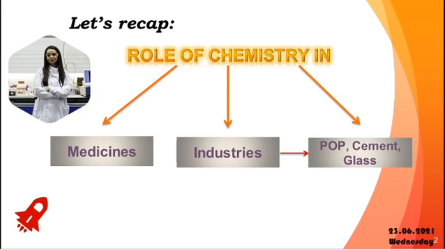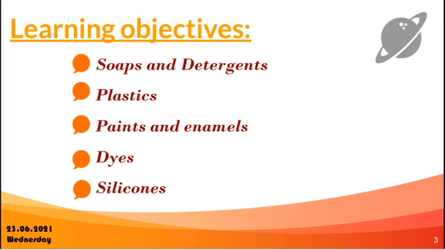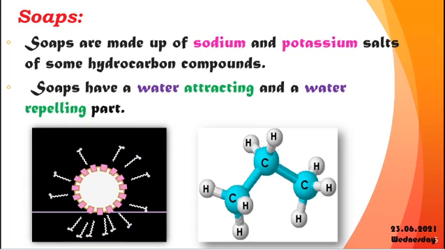So in this video we are going to discuss chapter 1, Introduction to Chemistry. In the previous video we already discussed the role of chemistry in medicines and industries, that is the cement industry, glass industry, and plaster of Paris industry. We already discussed what chemicals are involved in these industries and their roles. Today's class we are going to discuss the remaining topics of chapter 1: soaps and detergents, plastics, paints and enamels, dyes, and silicones. So the first one, soaps and detergents.